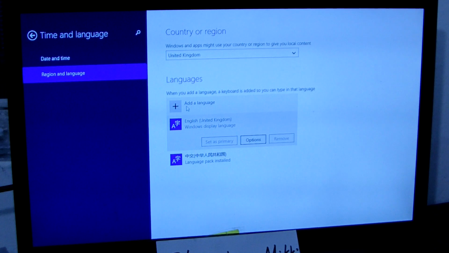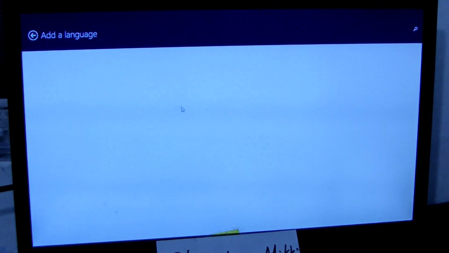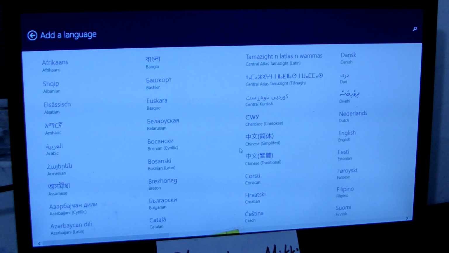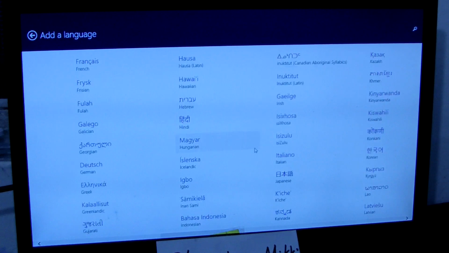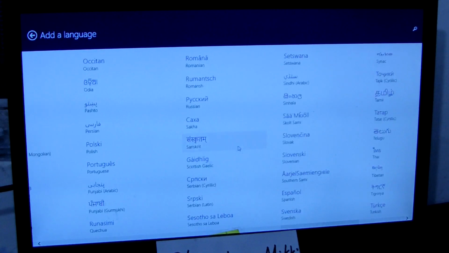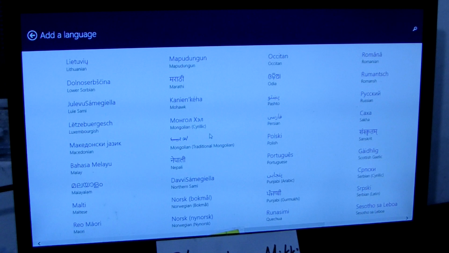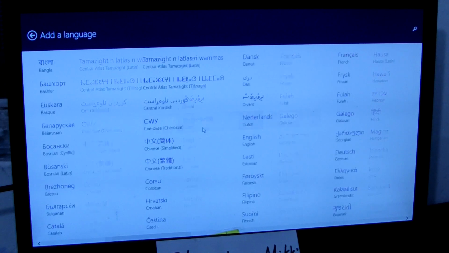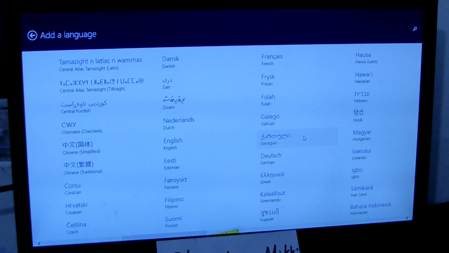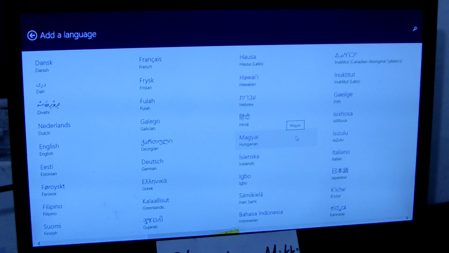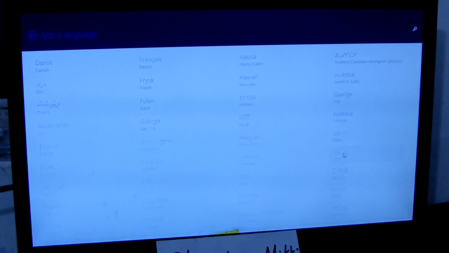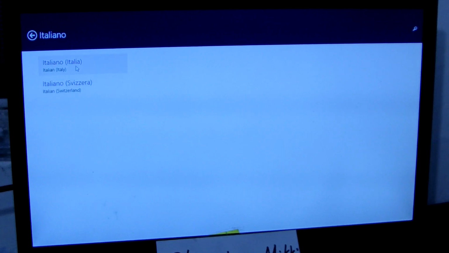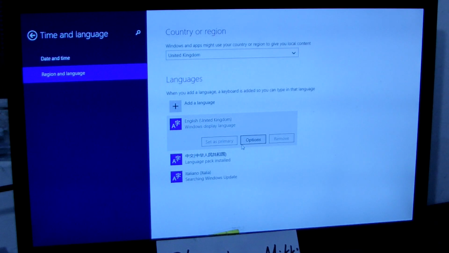We install the English language as default. And this is Chinese language. Now we add a language now. Add for example, anyone, Italy. Now Italy, this is Italy language.